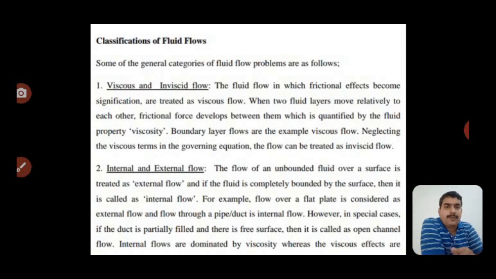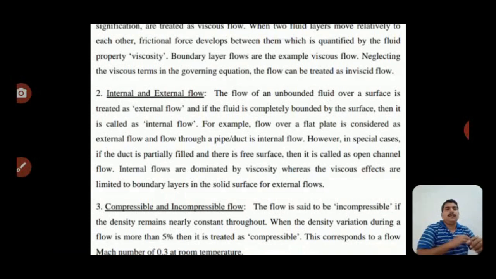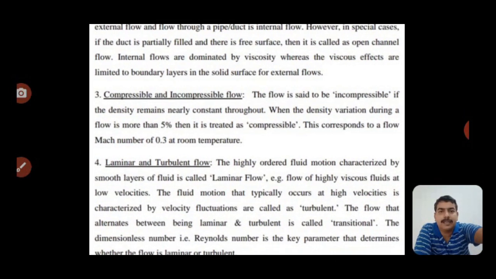Internal and external flow. Internal flow is when we take a container and fill air in it, then measure the volume of the air and the volume of the fluid. Next one is compressible and incompressible.